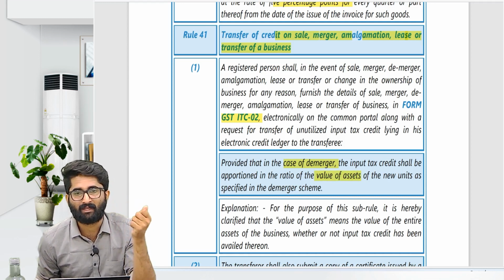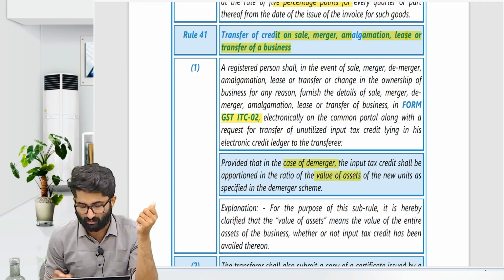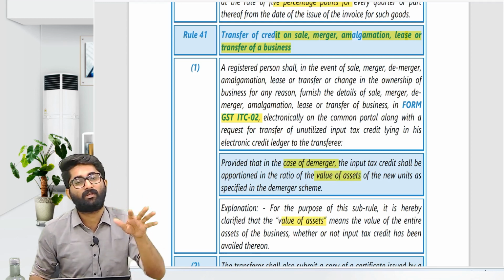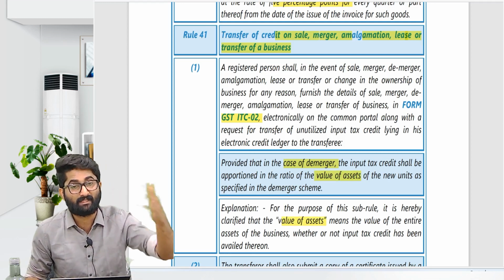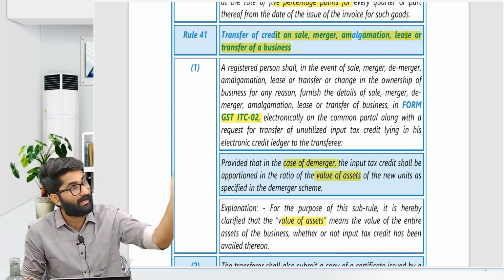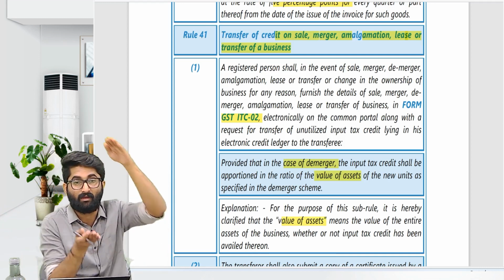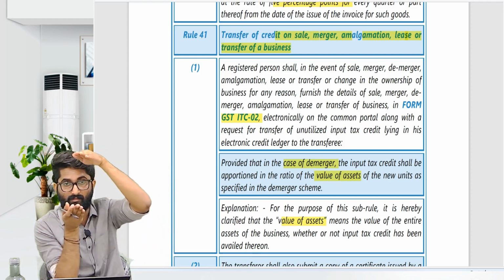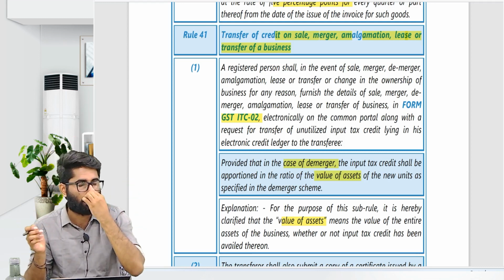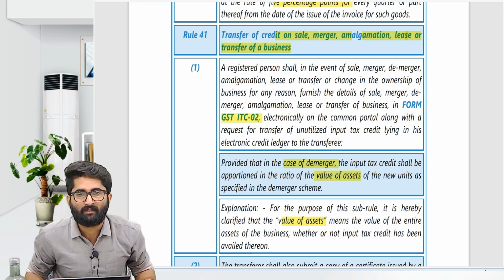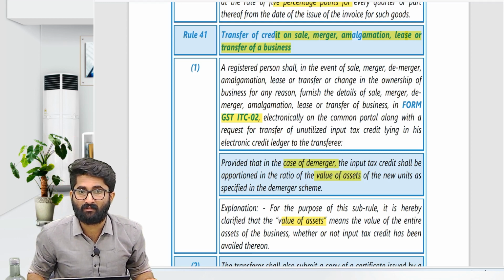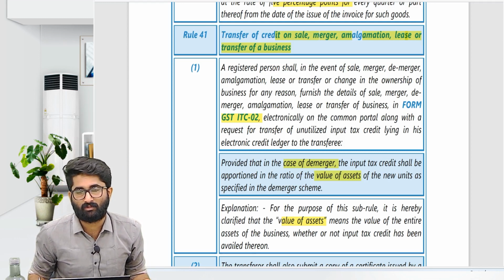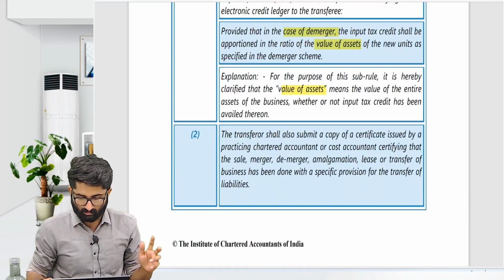And one more explanation is given for this purpose. What is the meaning of value of the asset? Whether you have taken ITC or not, eligible or not eligible, the complete entire asset which is going, the entire asset on the balance sheet, the bunch of assets which is going, on that basis you have to transfer. And there should be sufficient arrangement for transfer of liabilities also, that is also given.